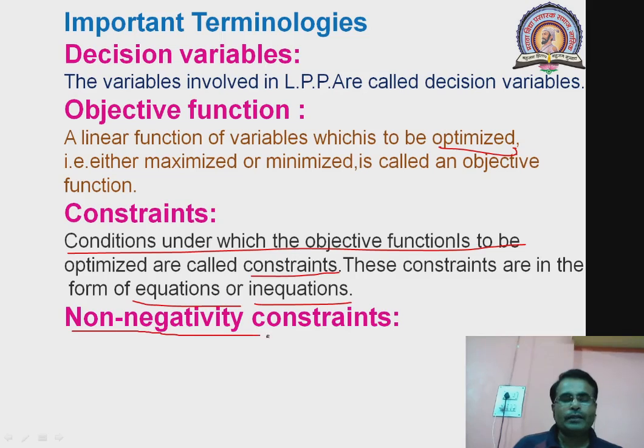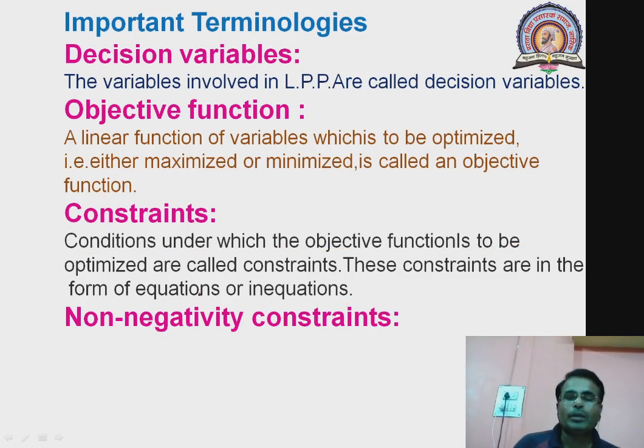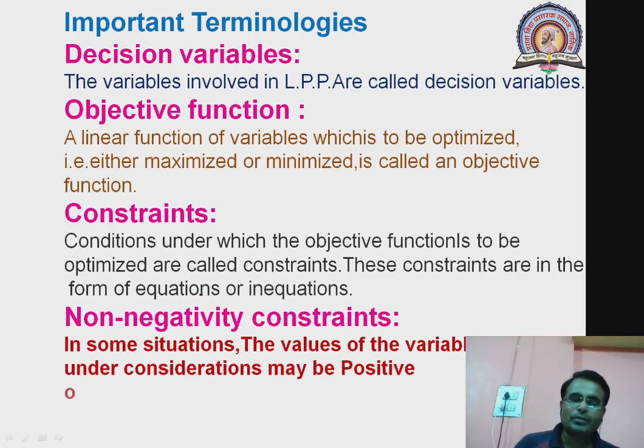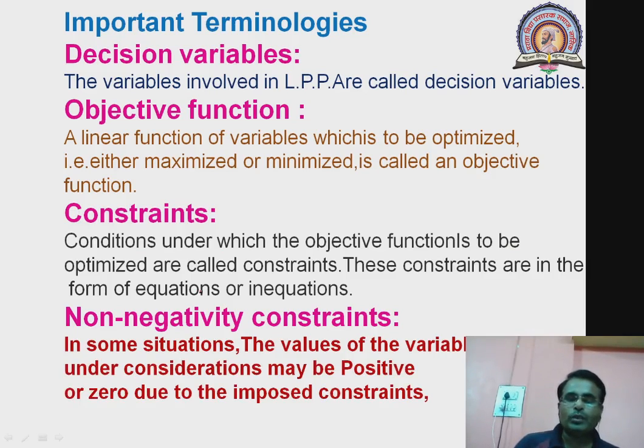Next, non-negativity restrictions or non-negativity constraints. Whatever the decision variables we are using in the problem, they are always considered to be non-negative. So in some situations the values of variables under consideration may be positive or 0 due to imposed constraints.